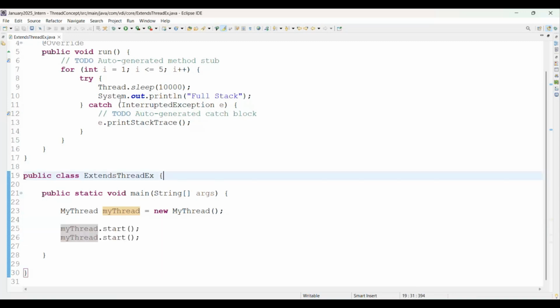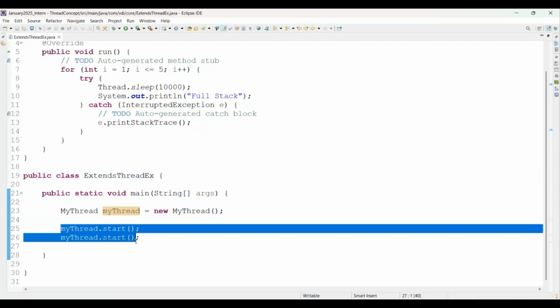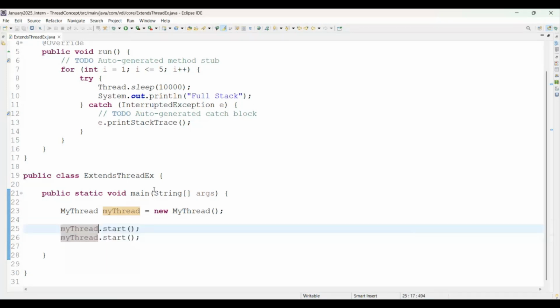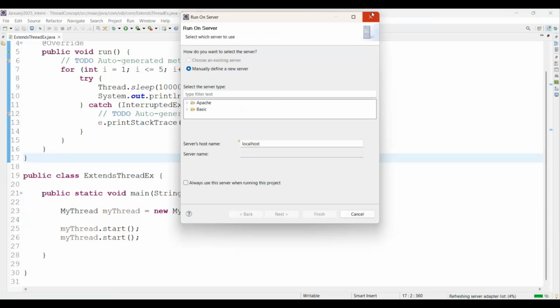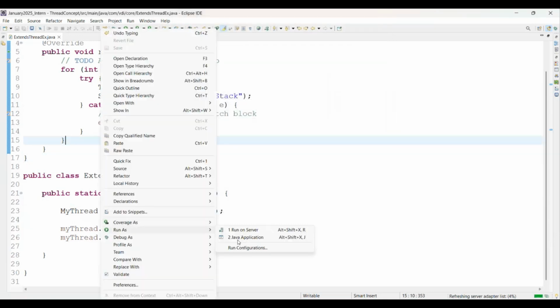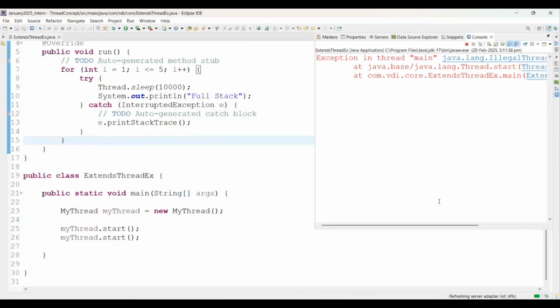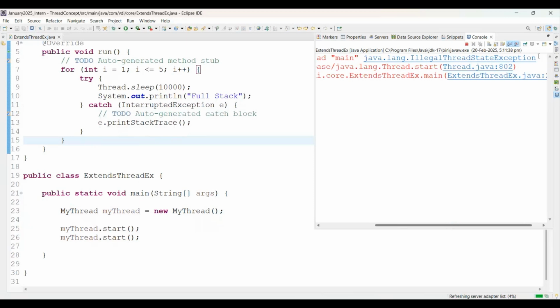See, the program is very easy, right? Is it possible to start the same thread twice? But I'm saying it's not possible. If you start the same thread twice, it will give us an illegal thread state exception. Simply try run as Java application. Which exception does it give us?